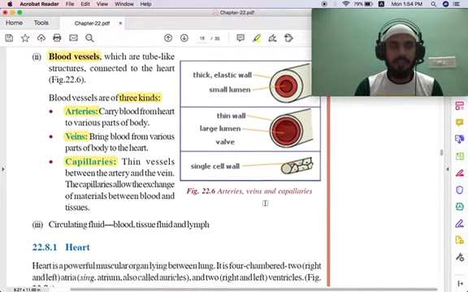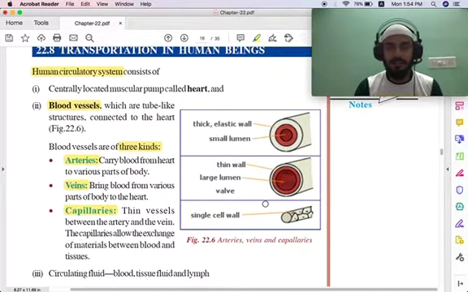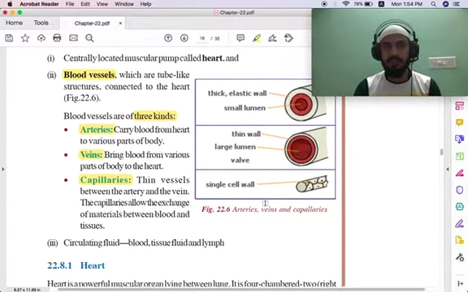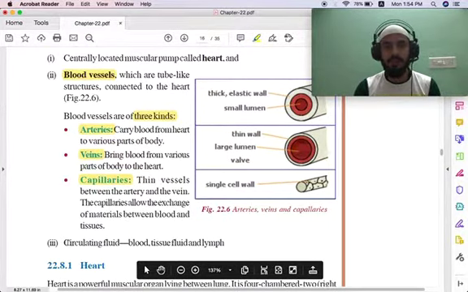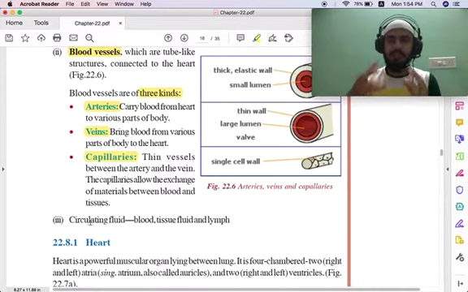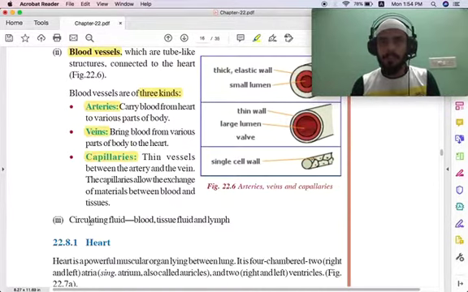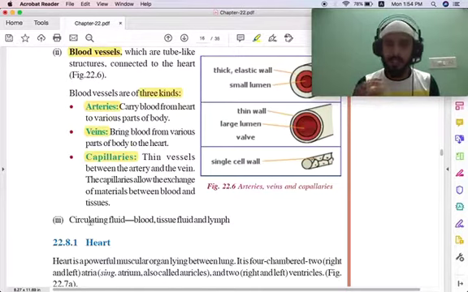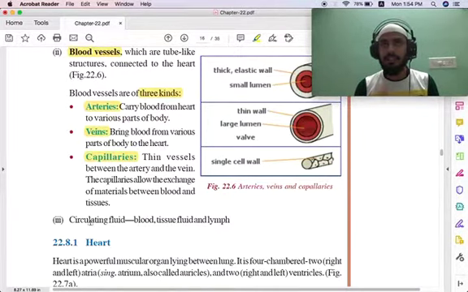The third main part the human circulatory system consists of is the circulating fluid, that is, those that are circulated. So you have blood, and tissue fluid, basically the fluids found among the tissues. And you have lymph, which is like a white-colored fluid. It contains white blood cells, and these are used to kill the bacteria which are present in the blood.